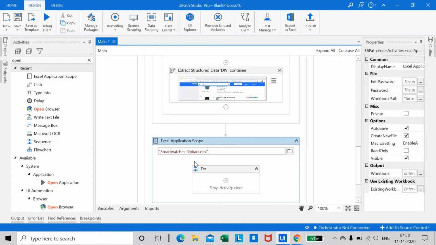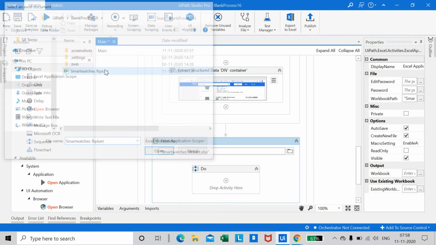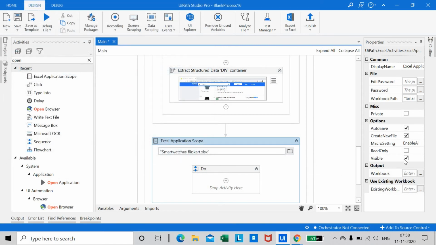So the path has been chosen, and here the visible option is ticked, and let us uncheck it.